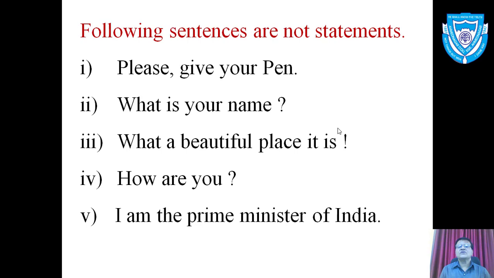Following sentences are not statements. Please give your pen. Now can you guess why this sentence is not a statement? Yes. This is not an assertive type of sentence. It is an imperative type of sentence. Some order is given, some request is there. Therefore, it is not a statement. What is your name? This is not an assertive type of sentence. It is an interrogative type sentence. Therefore, this is not a statement.